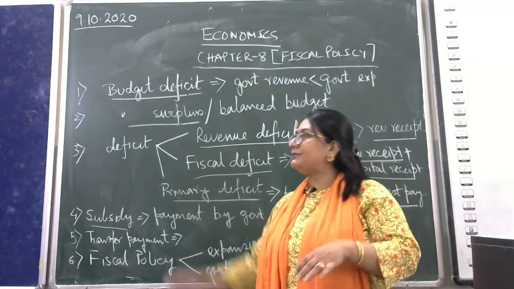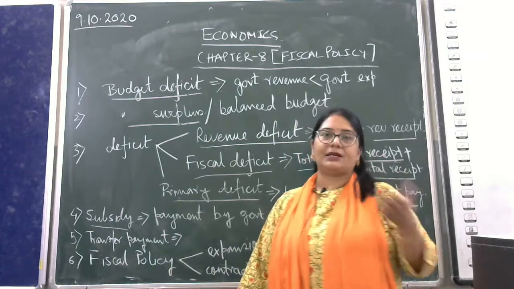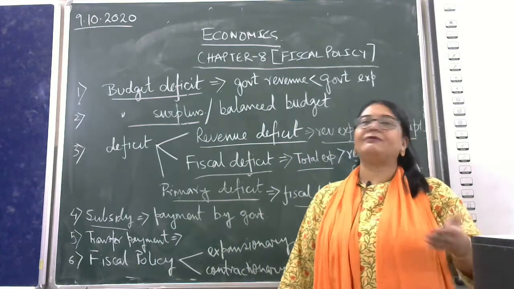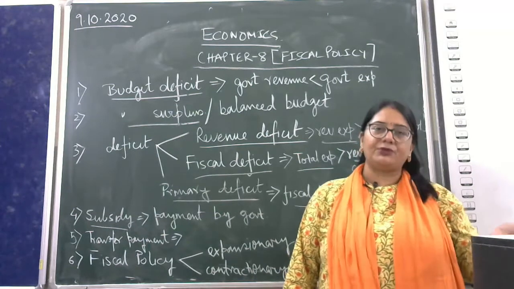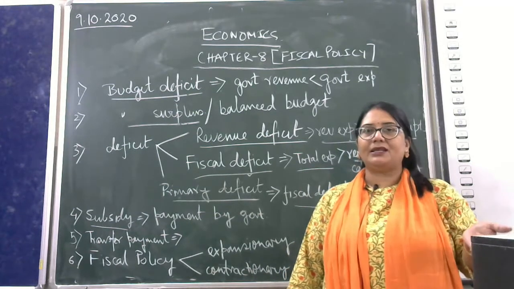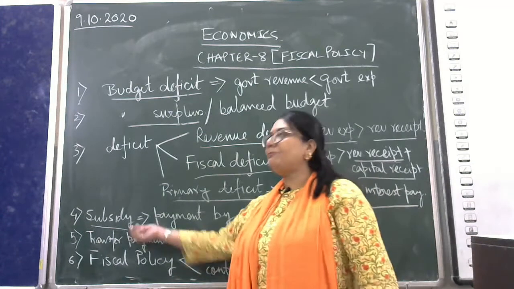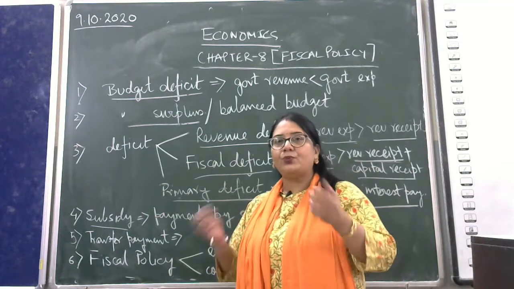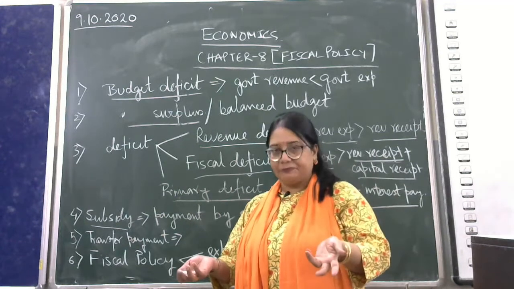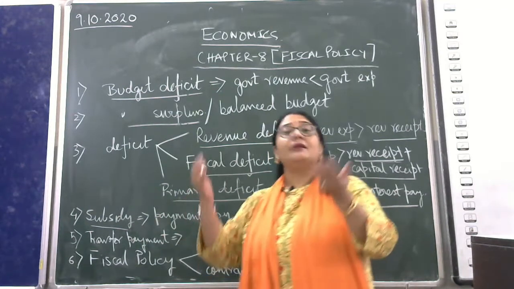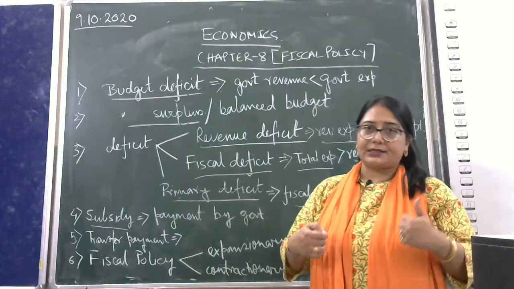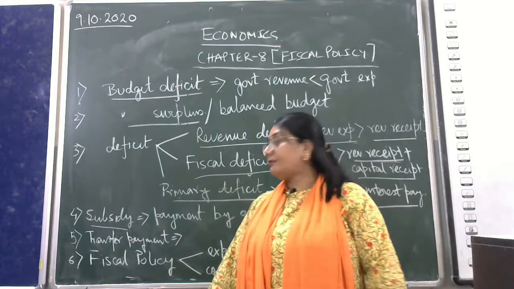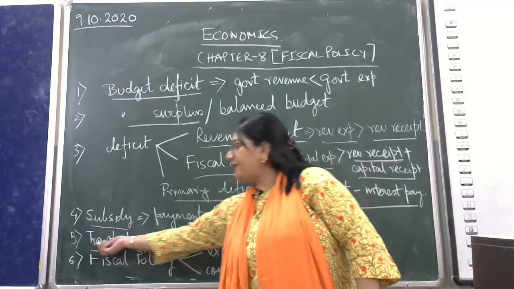If the government gives subsidy to the consumer, then it is household subsidy. If the government gives subsidy to any producing unit, it is a farm subsidy. So in this case, subsidy is just the opposite of tax. In case of tax, we are giving money to the government. But in case of subsidy, the government is giving money to us. That is subsidy.